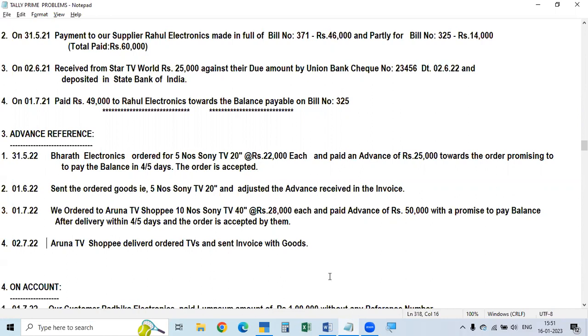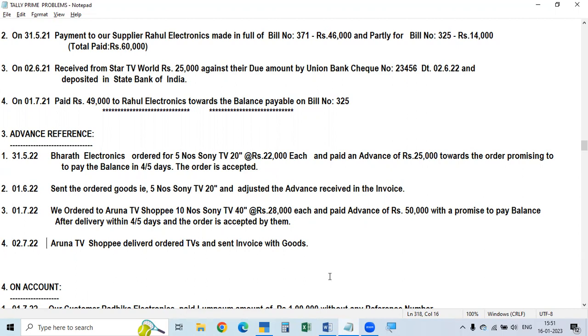That's all. Then, while making the entry for the purchase or sale, when it asks the method of adjustment, you have to go to against reference, not new reference, and adjust against the advance reference already given.